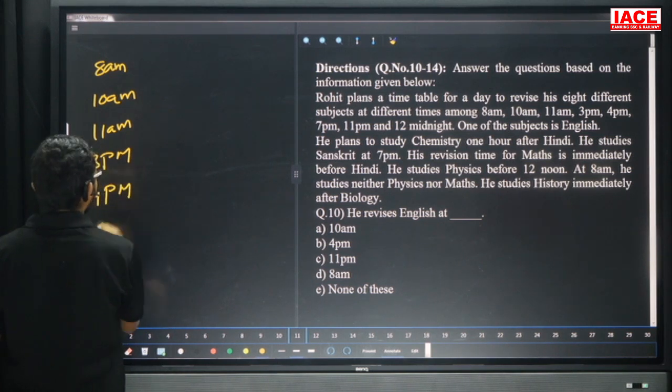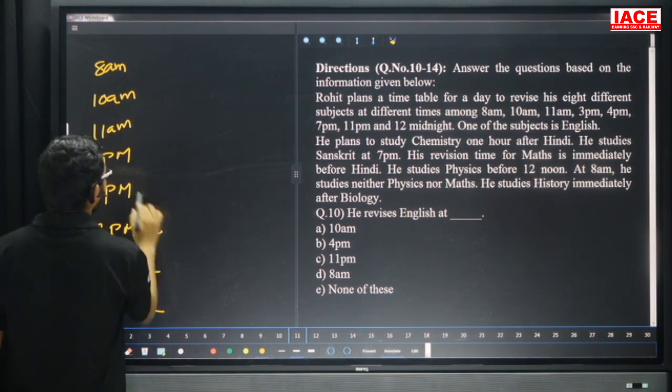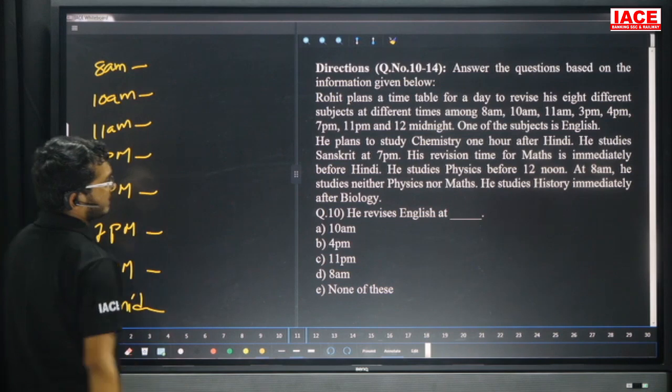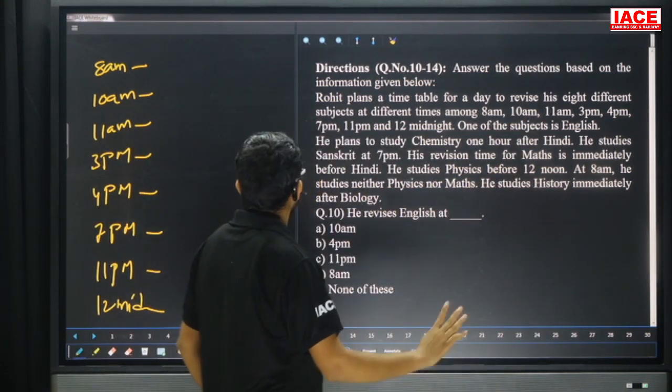Next one is 4 p.m. Next one is 7 p.m. Next one is 11 p.m. Next one is 12 midnight. Yes. So friends, these are the given timings. One of the subjects is English. Yes, leave it. Next one.